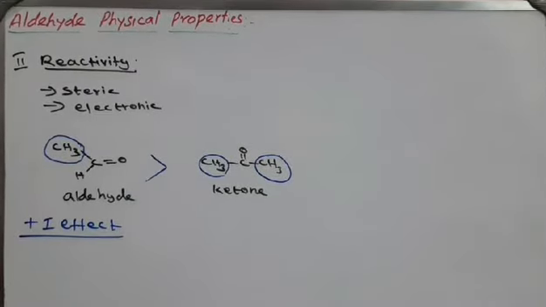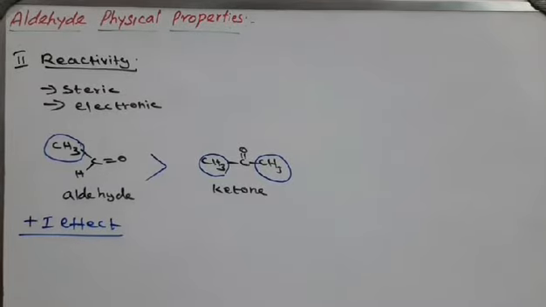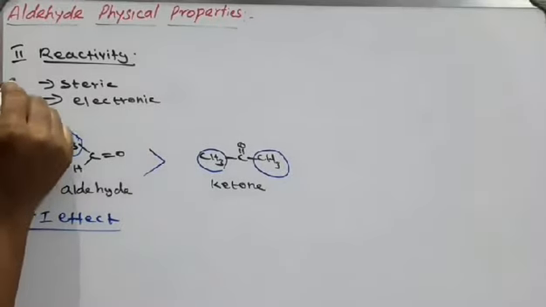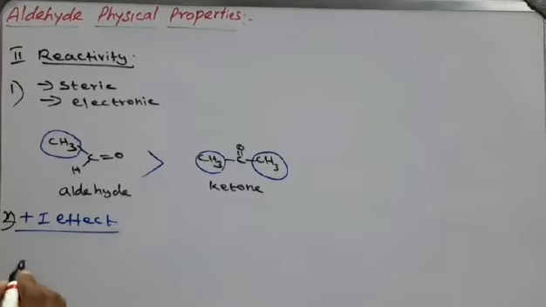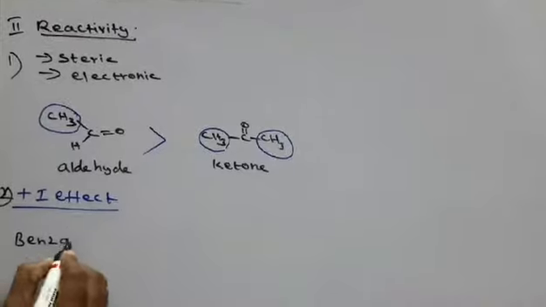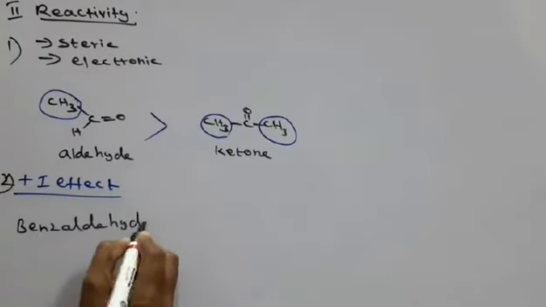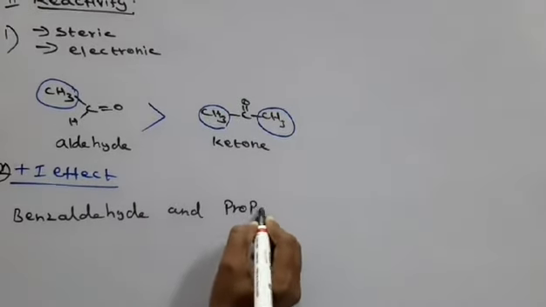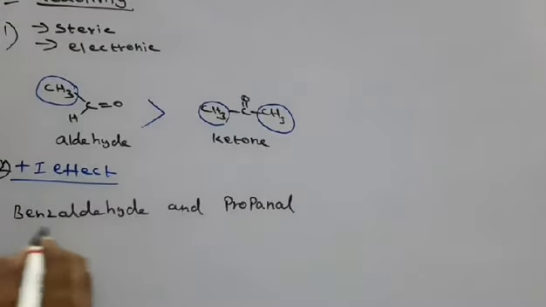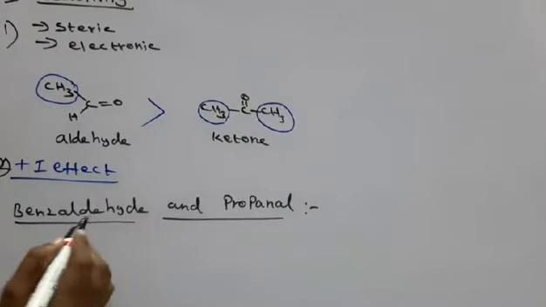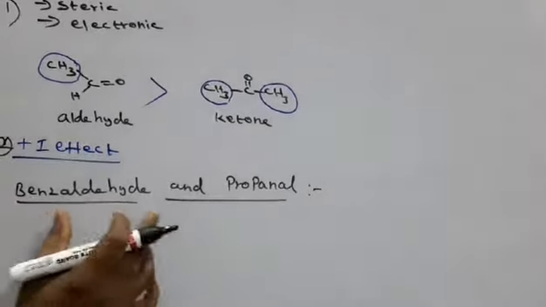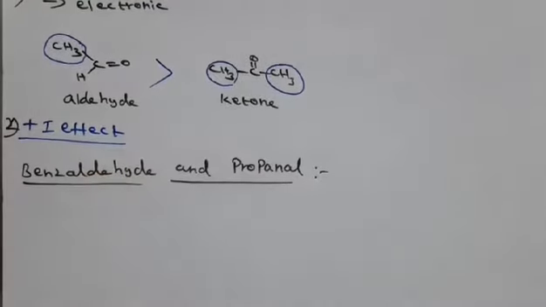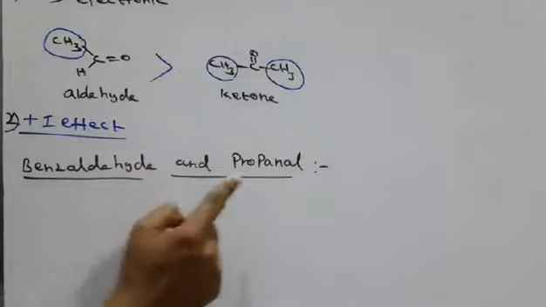Okay, so let me take one in-text question. When compared with benzaldehyde, this is the second point, this is the first point. Benzaldehyde and propanal. I ask you to solve for these two: which one is more reactive, which one undergoes nucleophilic addition reactions easily, benzaldehyde or propanal?